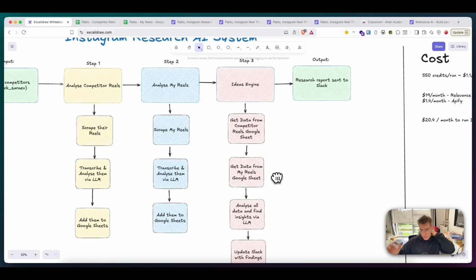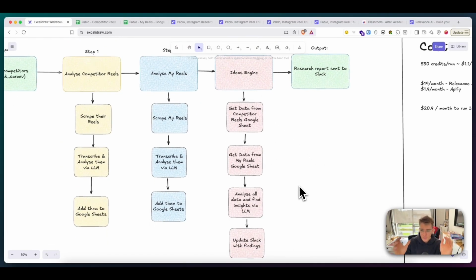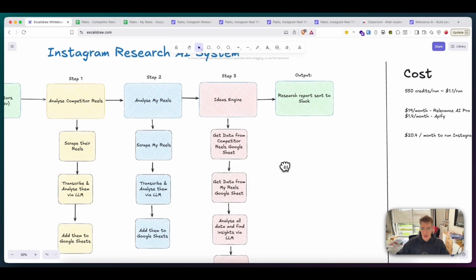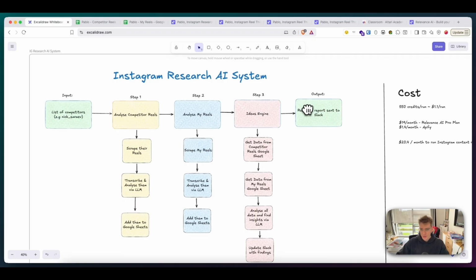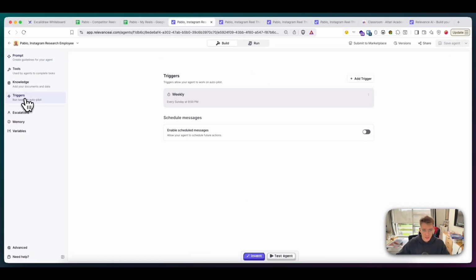And the last step, that's where the real source is. It's the ideas engine. That's where we get all the data from competitors, then all the data from my reels, and then we analyze all of that data through LLM, make a nice looking research report, and then update that using Slack. So the outcome or output of this entire system is that you get research reports sent to Slack. And you can define how often you want this report to be sent. I defined weekly because it makes sense to me, right? Because people are not actually posting every day, like 3 times a day. Usually 3 times a week they post. So you get most of the fresh data if you run this weekly, right? But you can run it daily depending on what kind of use case you have.